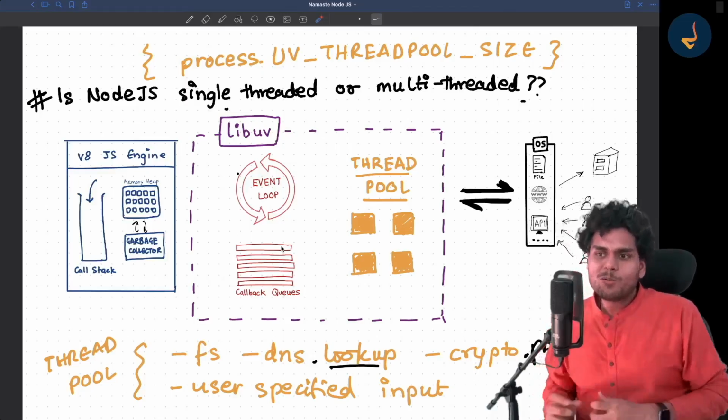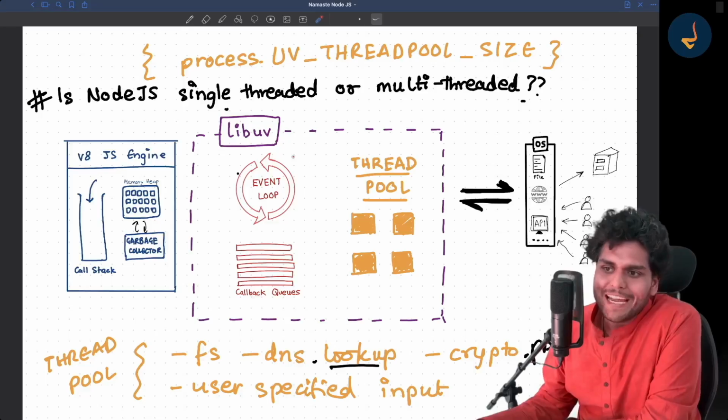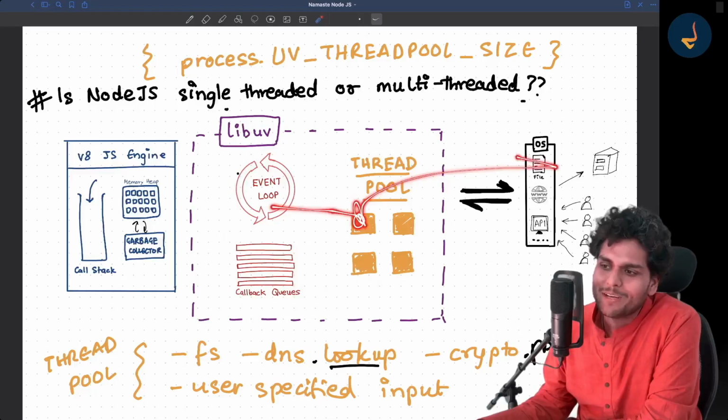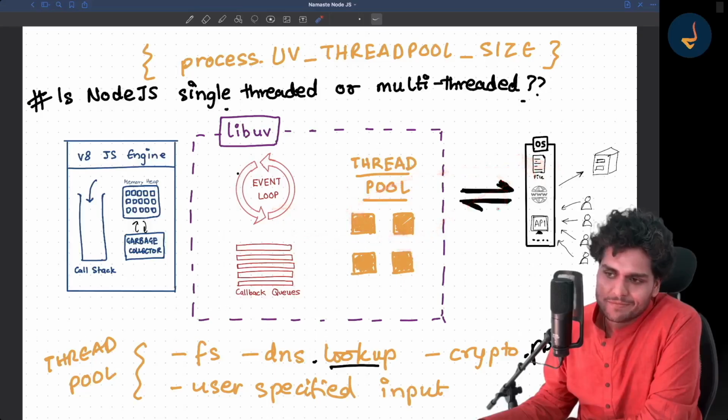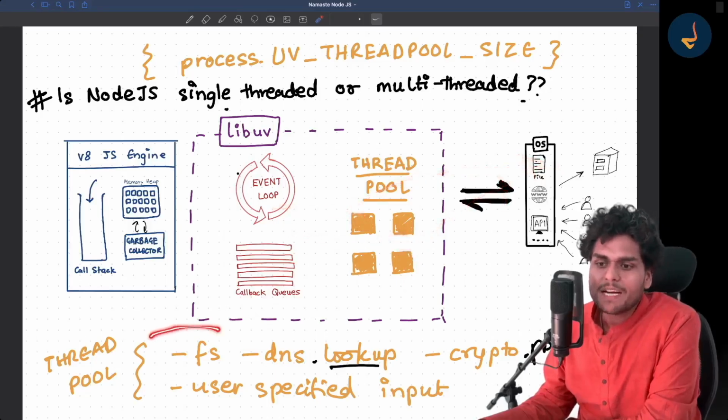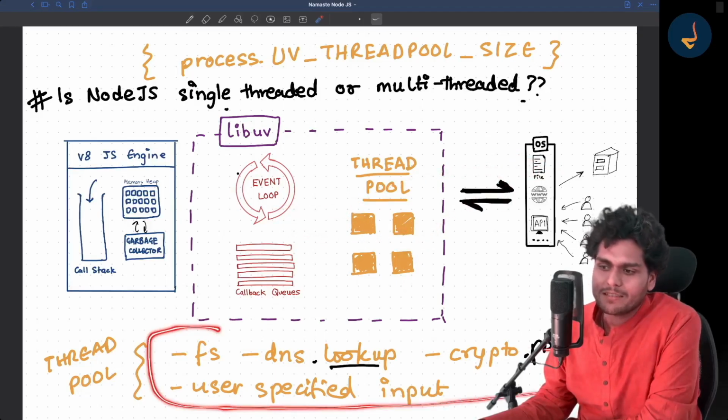So now we have seen that libuv has an event loop, a callback queue, and a thread pool. When you make an fs call, it uses the thread pool and goes over here. When it makes an event call, it goes over here. But remember that it is only used for these things.